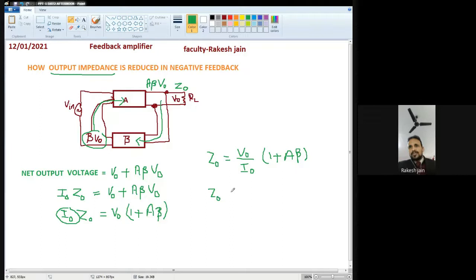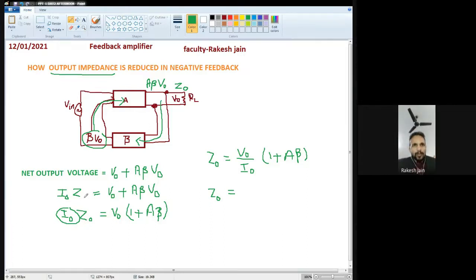V0 upon I0 is what? Again the output impedance. Let's suppose it is the output impedance after the feedback application. Because this block diagram is the feedback case, the net output voltage is the output current multiplied by the impedance during feedback.